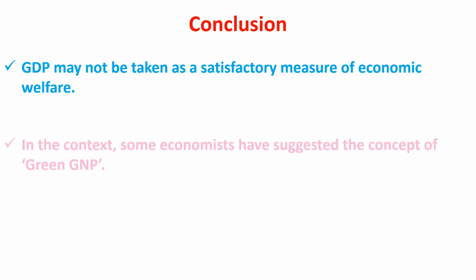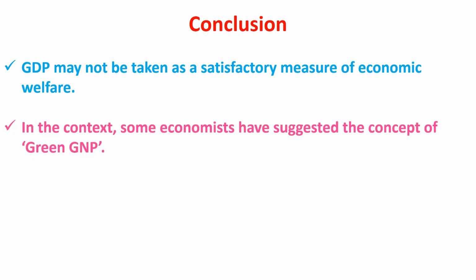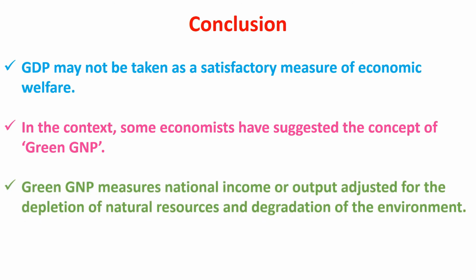In this context, some economists have suggested the concept of green GNP. Green GNP measures national income or output adjusted for the depletion of natural resources and degradation of the environment.